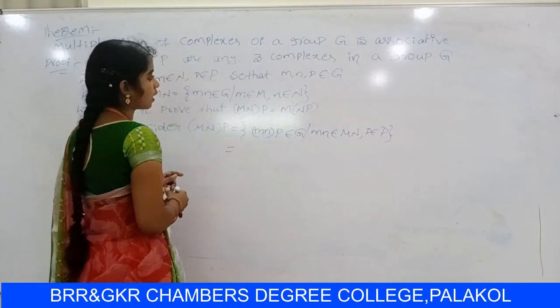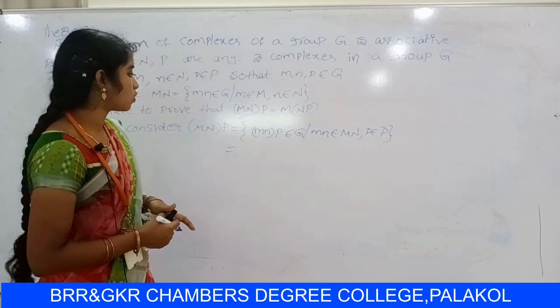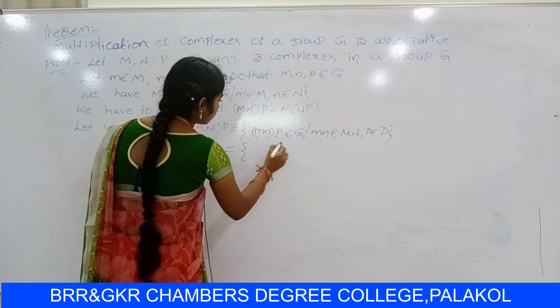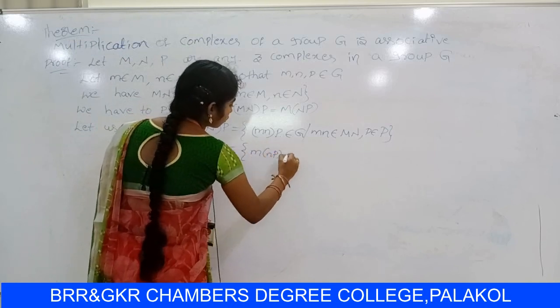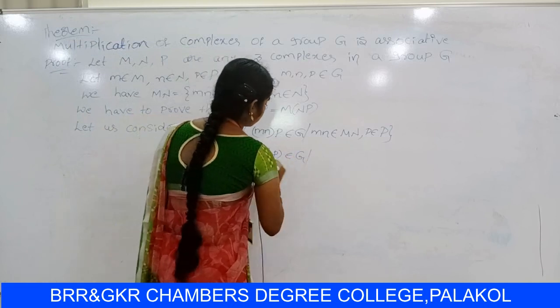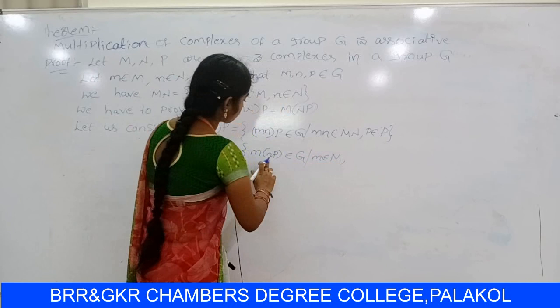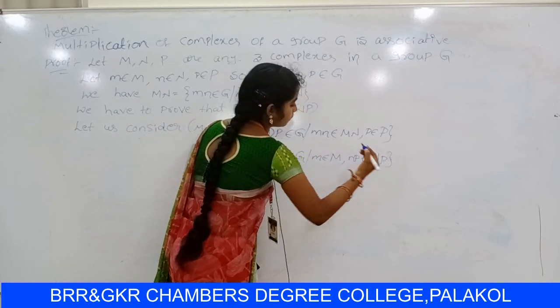So this can be written as, G is a group, so it already satisfies the associative property. So it can be written as m(np) belongs to Z, where m belongs to capital M, and np belongs to capital NP.